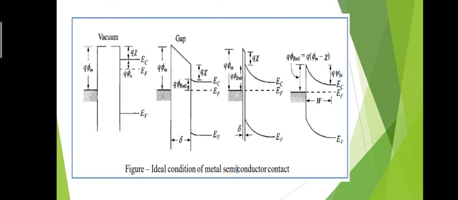In the final figure there is a total formation of the depletion region at the metal-semiconductor interface, and there is a built-in potential due to the depletion region, denoted by qφBi. So this is the ideal condition of metal and semiconductor contact.